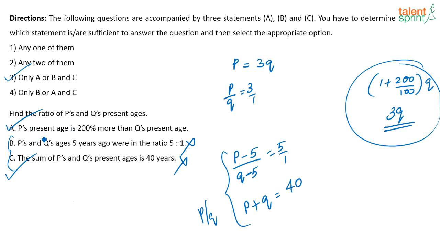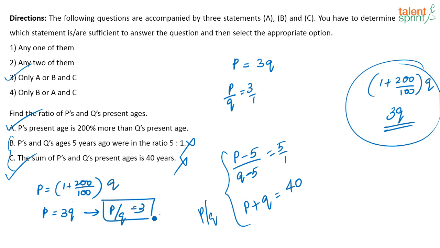Okay, so if you just have to find out the ratio, in statement A, what is given? P's percentage is 200% more than Q's percentage, or I can say P is equal to 1 plus 200 by 100 times Q, right? 200% more is nothing but 3 times, or P is equal to 3Q. So from here directly I can say P by Q is equal to 3. So using statement 1 alone, I am already getting the answer.